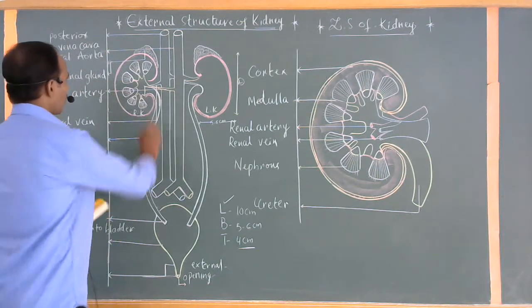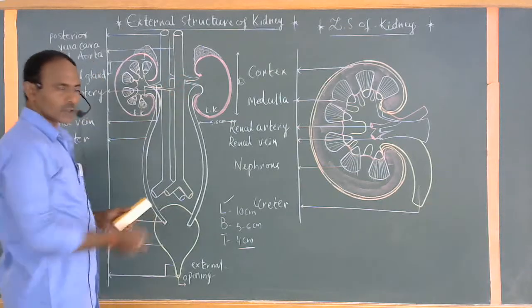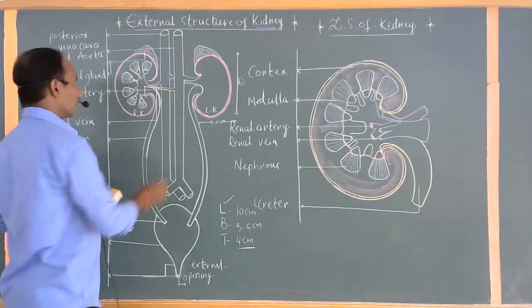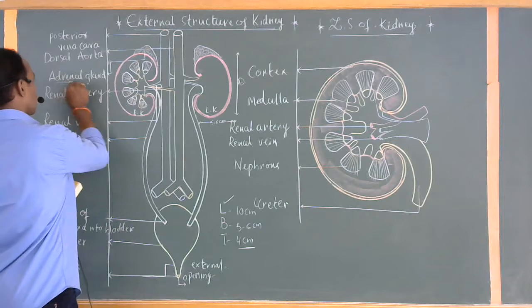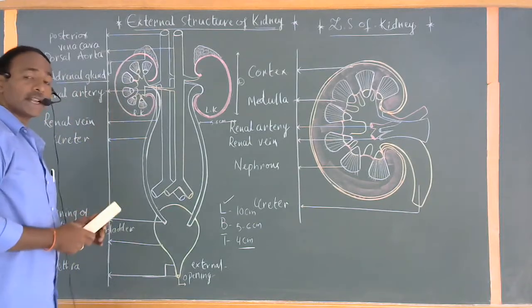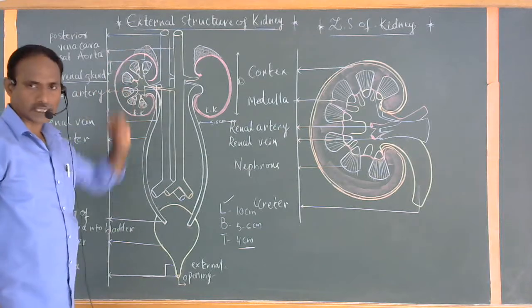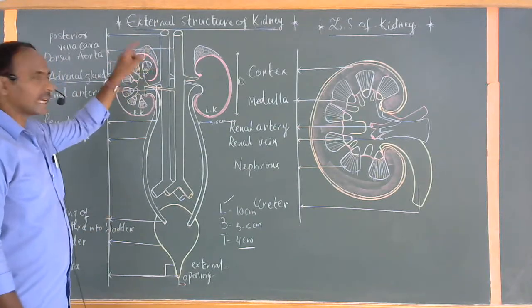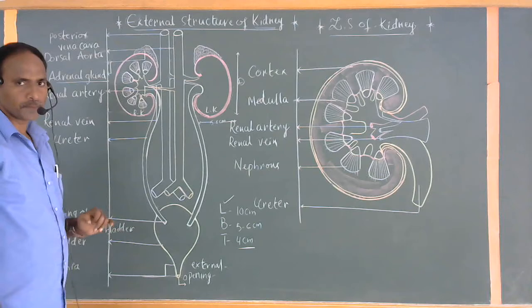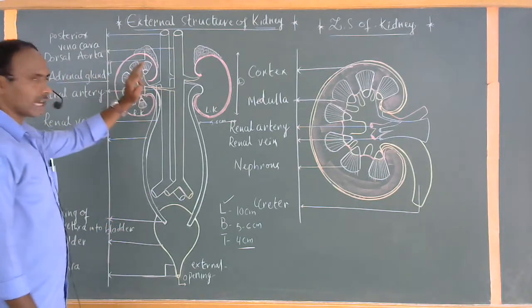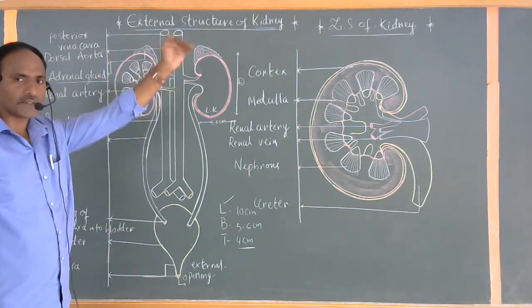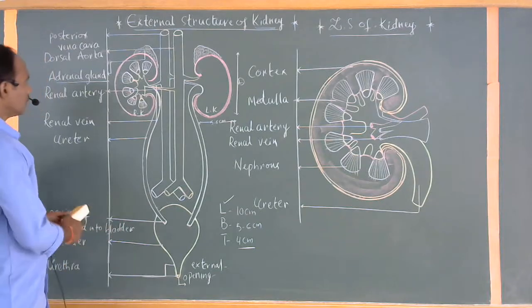On the top of the kidneys, one pair of glands, commonly called adrenal glands, are located. This adrenal gland is a kind of endocrine gland. Its secretions are directly discharged into the blood. We are not going to discuss the adrenal glands in this topic now. That will be discussed in the 5th lesson. Okay now. So clear?